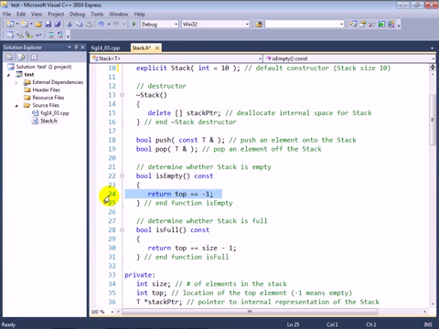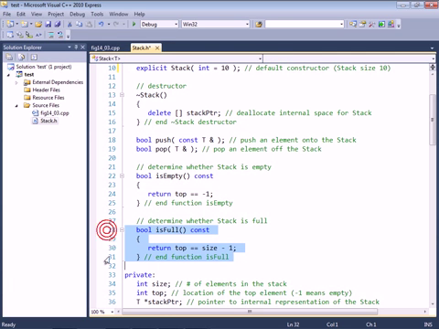Minus 1 would be, if you will, the index number right before the first position in the array, which has index number 0. So if the top is currently minus 1, that would indicate nothing is in the stack. As soon as we put something into the stack, we'll increment the top to make it 0, and then we'll increment it again to make it 1, 2, 3, etc. And every time we remove an item from the stack, we'll subtract 1 from that value.